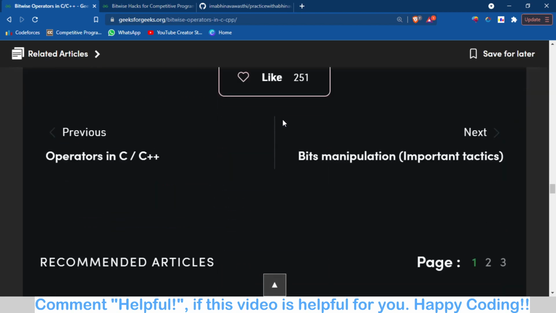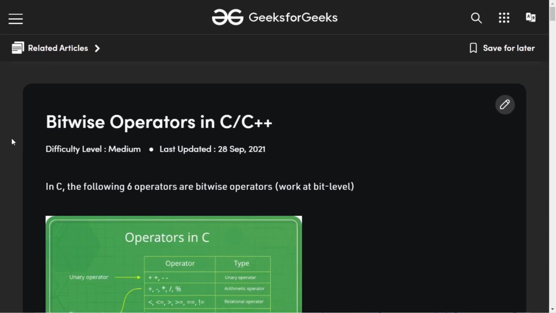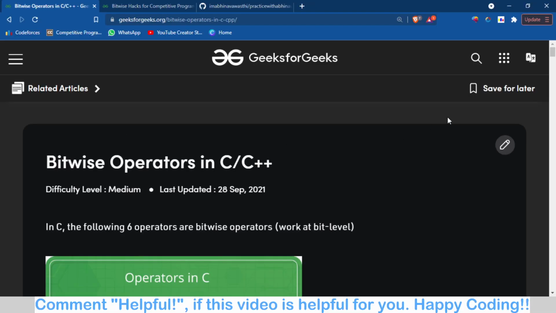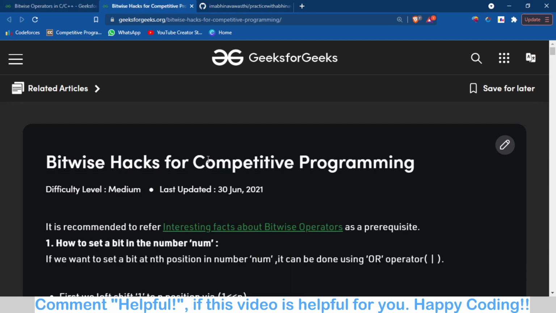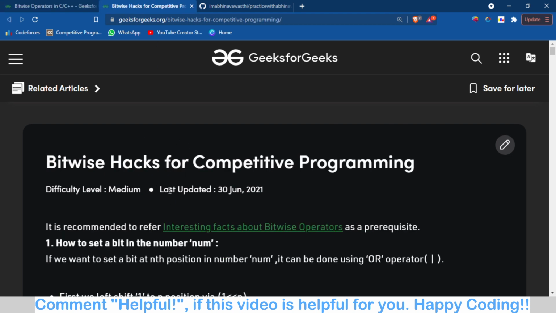So this is the blog, an introduction to bitwise operators in C and C++. I will discuss the other blog, bitwise hacks for competitive programming, in my next video, because this video is already very long. So just wait for the next video. It is going to be a very interesting video on bitwise hacks. We will use all these bitwise operations, functions, tips and tricks in our competitive programming questions, and see how to solve them.